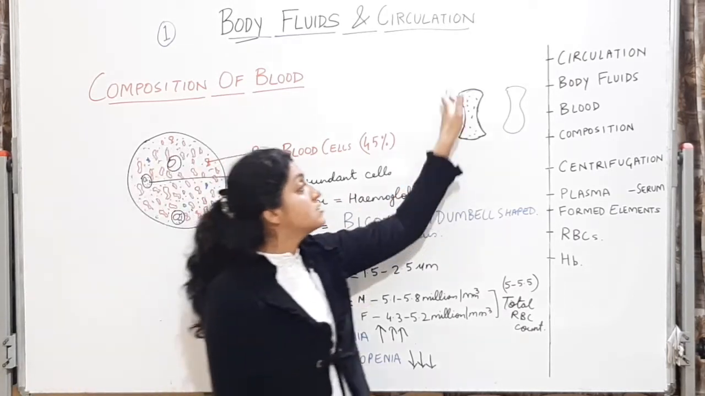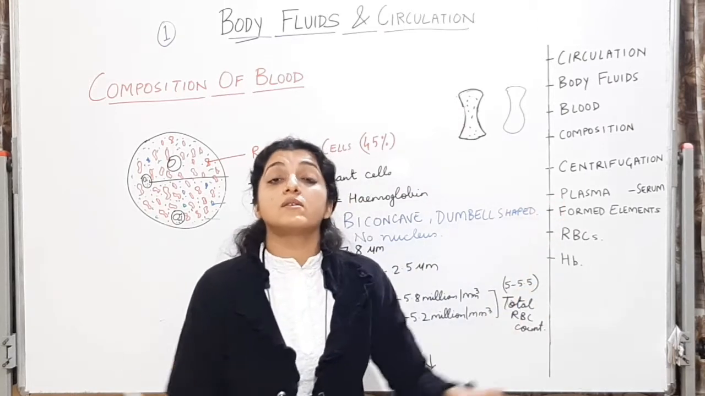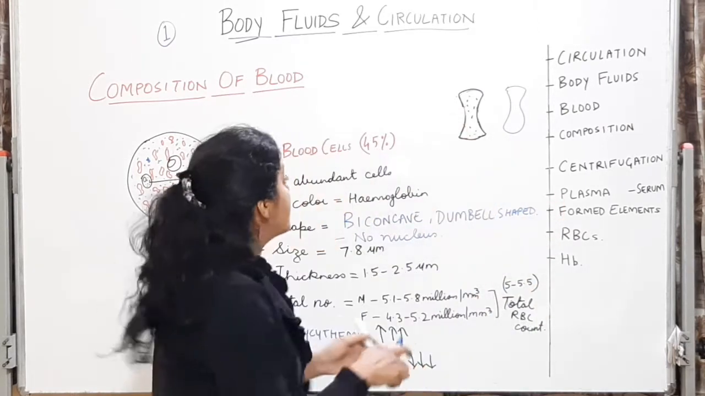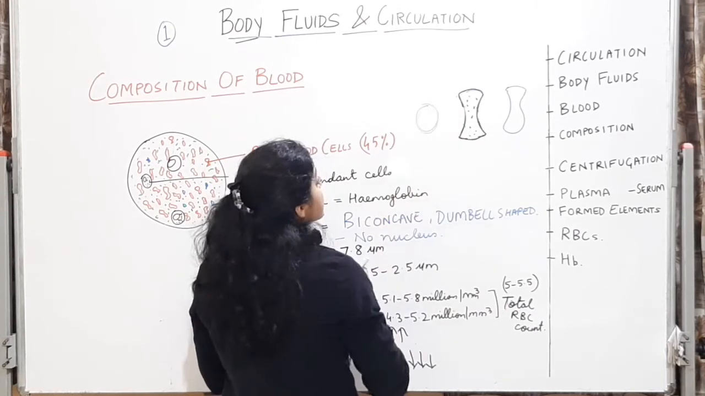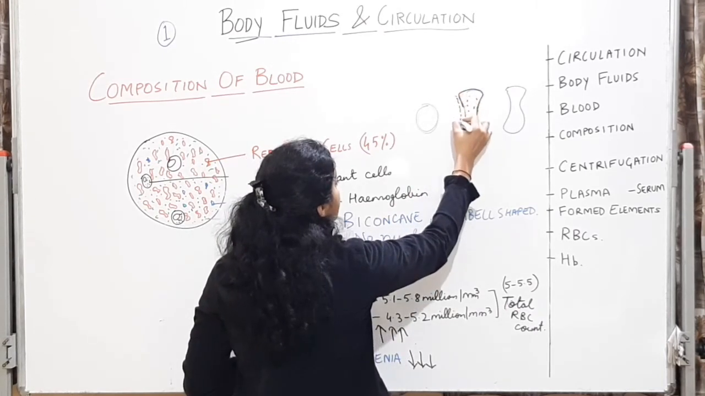Now, what is the importance of this shape? What is the advantage of having this shape? The surface area of a circle is limited, but in this shape the surface area has increased.